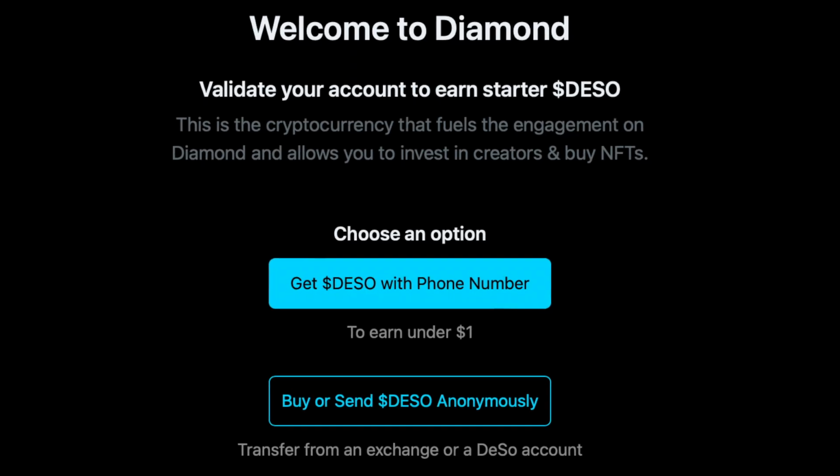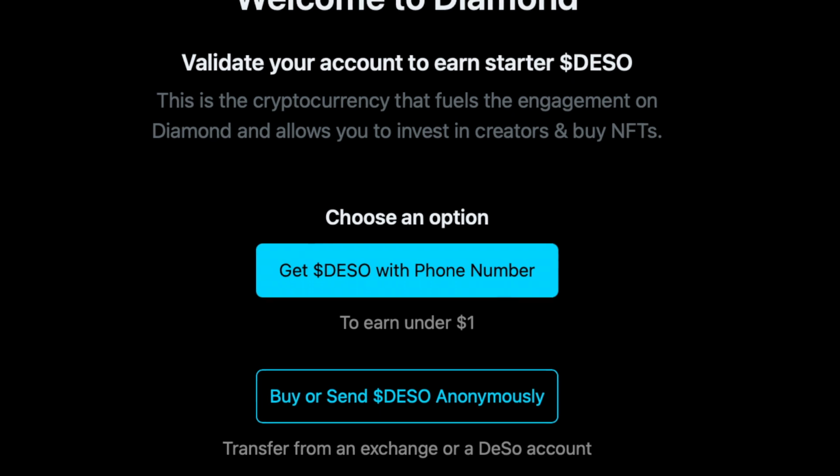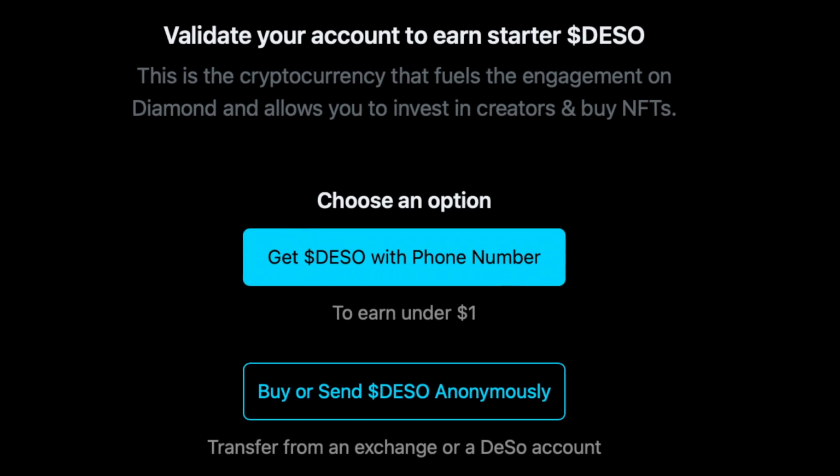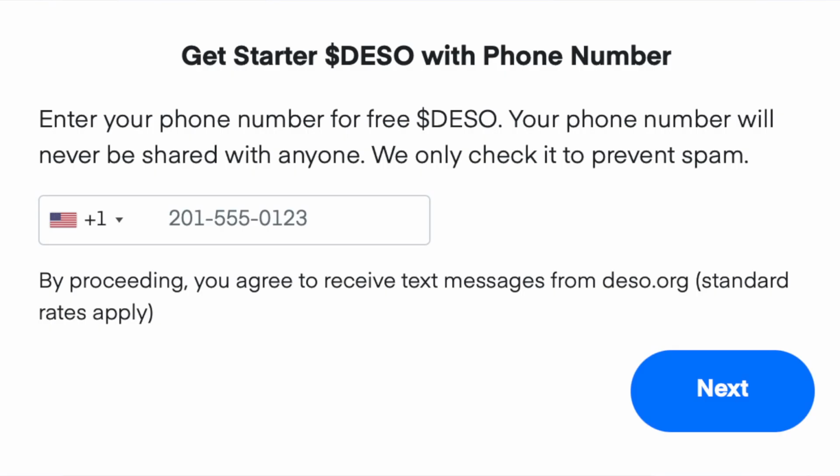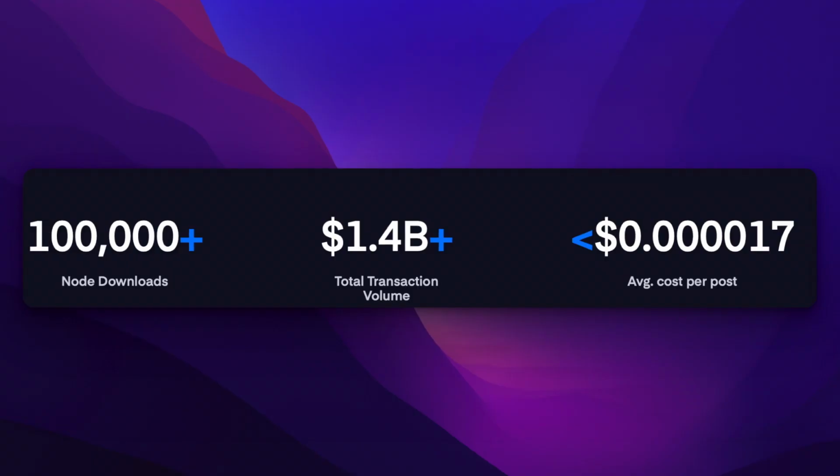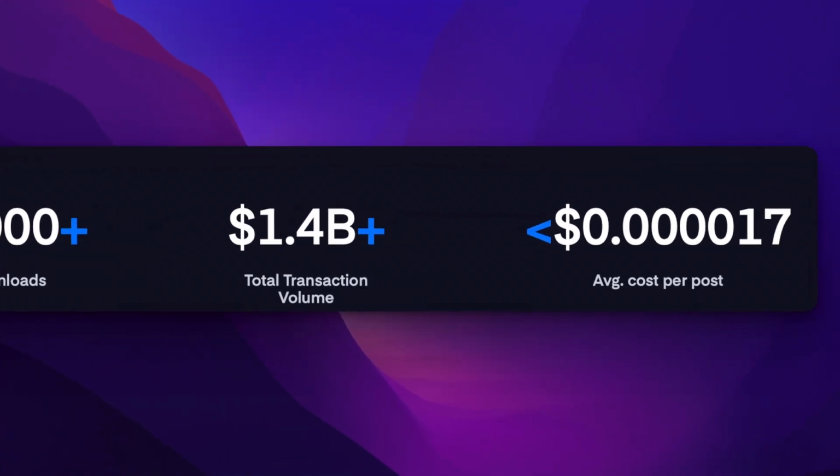And lastly, we have Starter DeSo. DeSo Identity also provides a method for earning a small amount of Starter DeSo by verifying a user's phone number. This makes it so users can immediately start transacting on-chain. And because DeSo is so cheap, the tiny amount of Starter DeSo can be used for tens of thousands of transactions. Building in Web3 can be difficult and expensive, but DeSo is revolutionizing the approach to decentralized social media and makes building in the ecosystem easy, cheap, and effective.